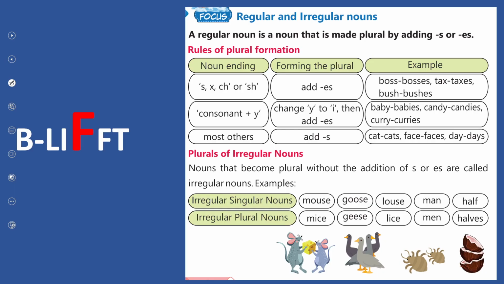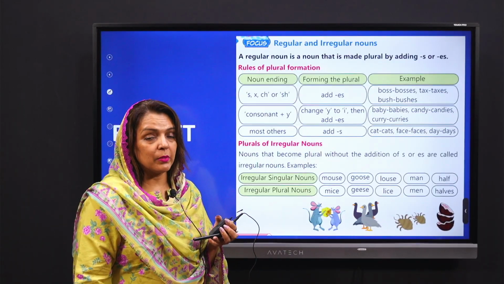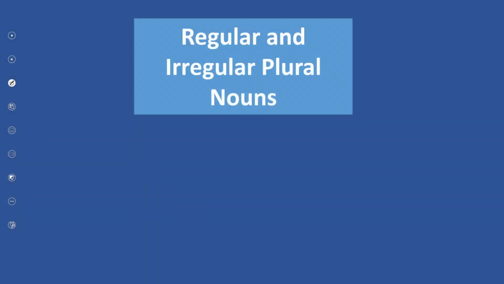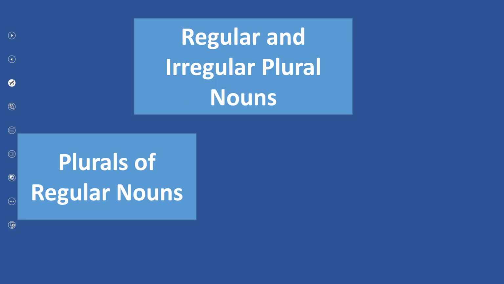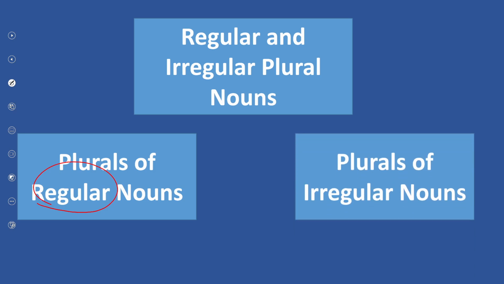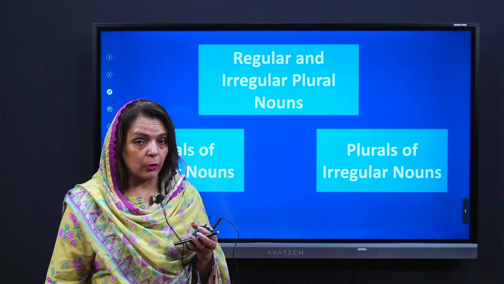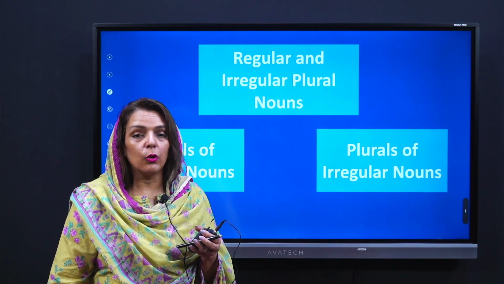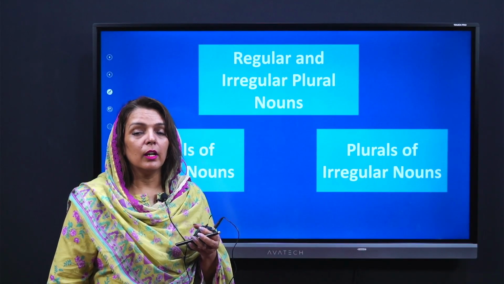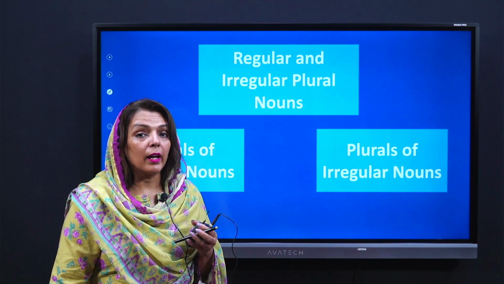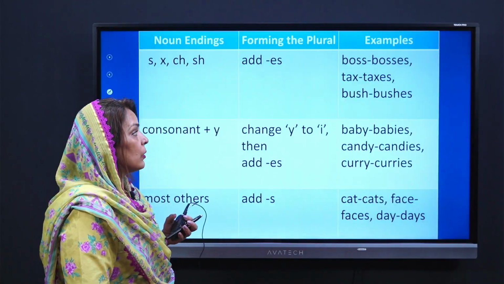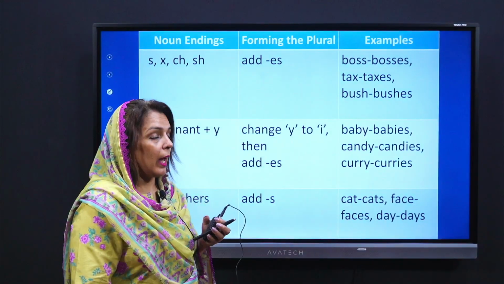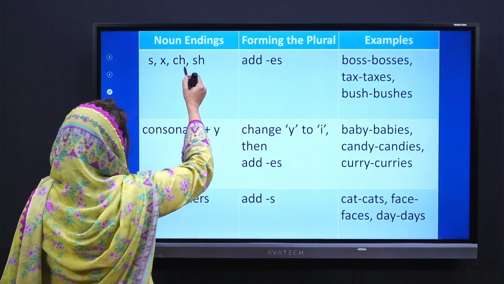Now this is what your focus looks like, which clearly says that plural nouns are of two types, regular and irregular. Now let's learn them more deeply. So every plural noun is of two types, regular and irregular. Regular means there are rules which you have to follow, and irregular means there are no rules. You just have to learn those plural nouns by heart. Got it?